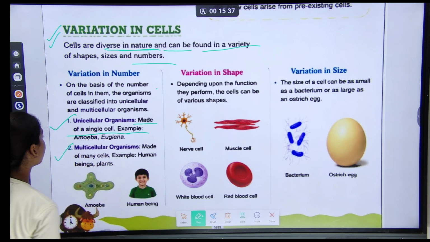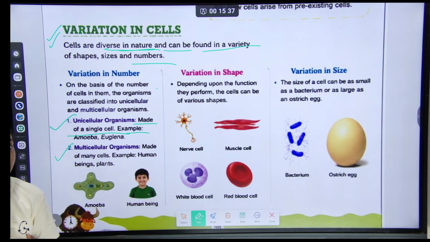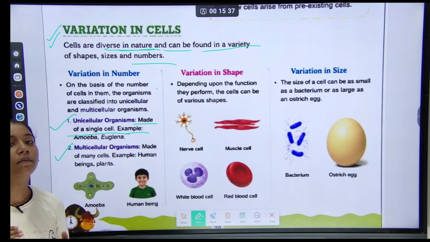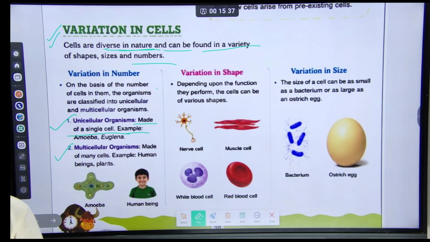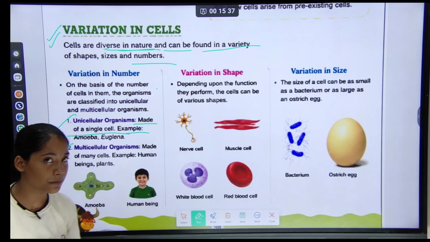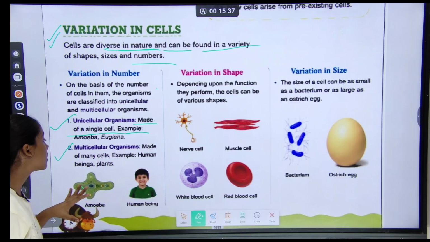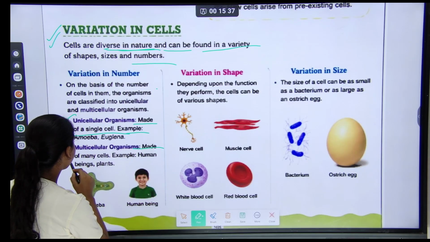Understood? And second, multicellular organism. When an organism is made up of more than one cell, it is called a multicellular organism. For example, humans, plants and animals. These are examples of multicellular organisms. Understood? Made up of many cells.